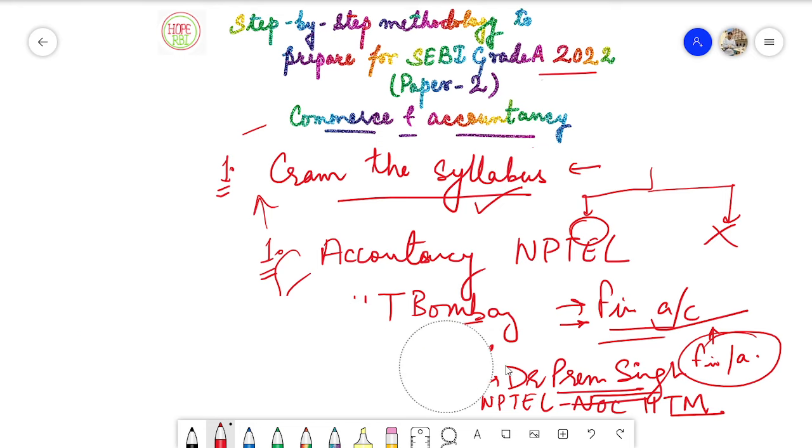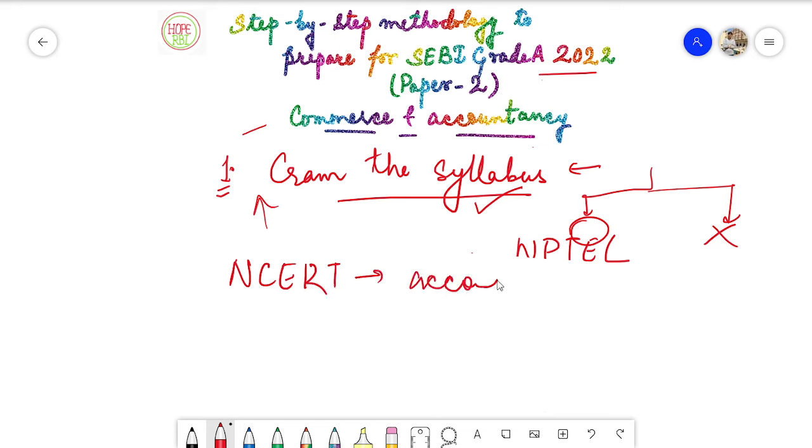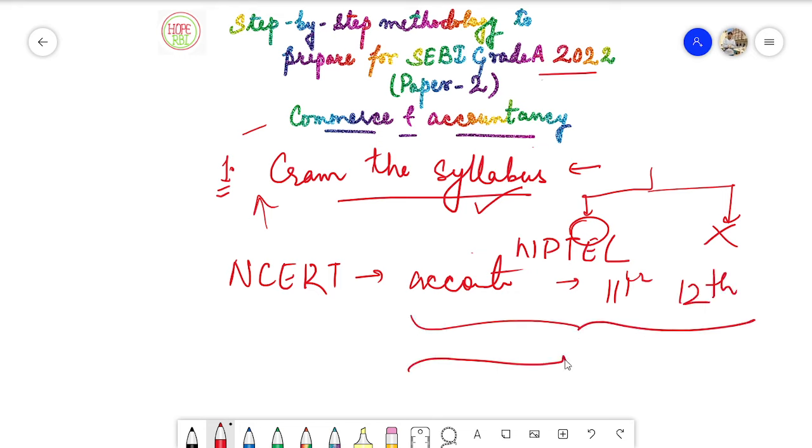The third thing that you need to refer to is your most important source, that is NCERT books of accounts for 11th and 12th standards. These are very important books. These cover the basic things. Even if you are not able to understand anything from the two sources which I told you earlier, you can refer to the books of accounts, and it will be an easy source for you, and it will cover each and everything comprehensively.